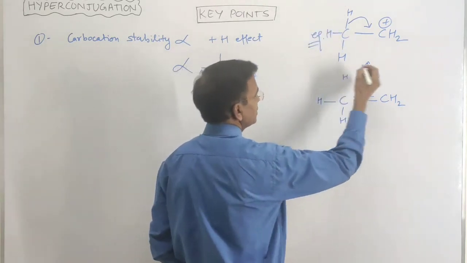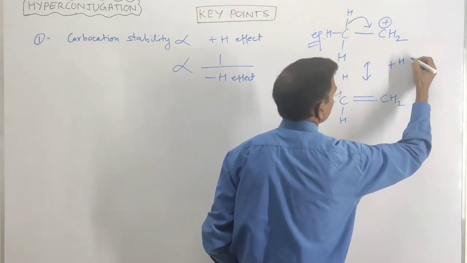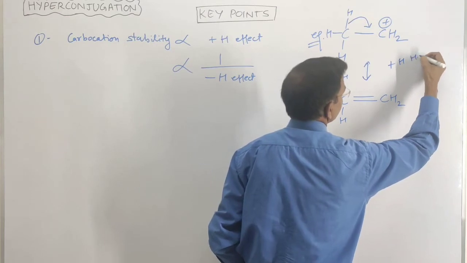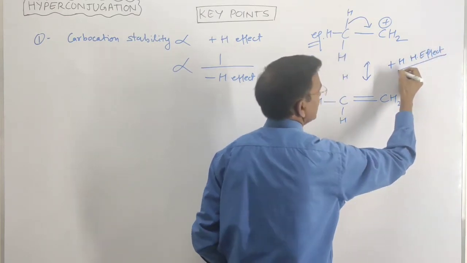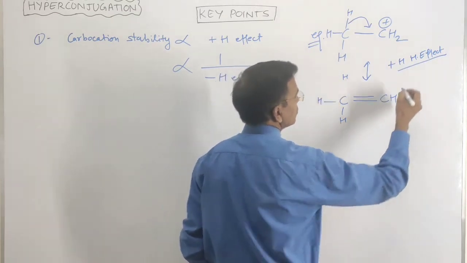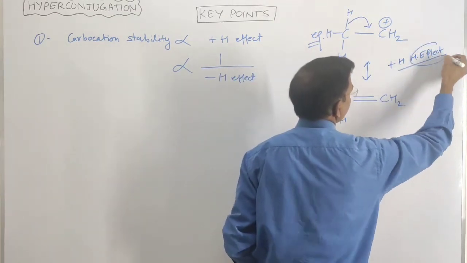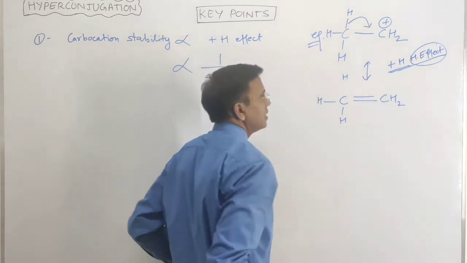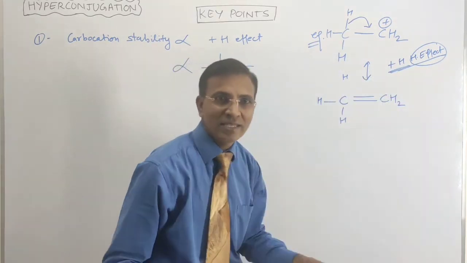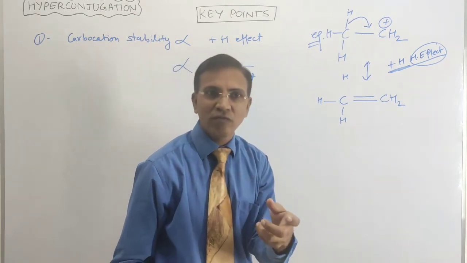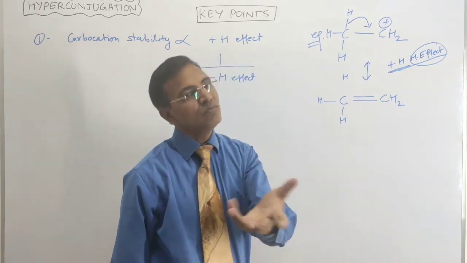This is the plus H effect, the hyperconjugation effect. So because of the plus H effect, the positive charge on the carbocation becomes less, and that's why the stability of the carbocation becomes more.